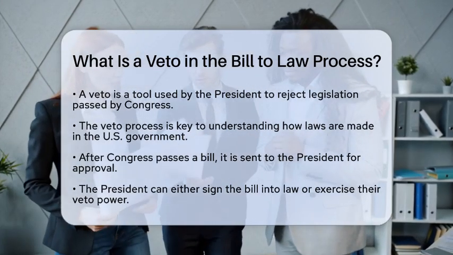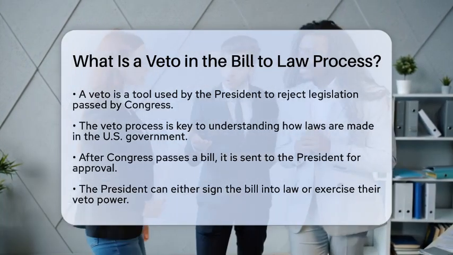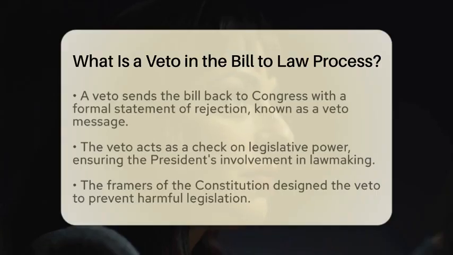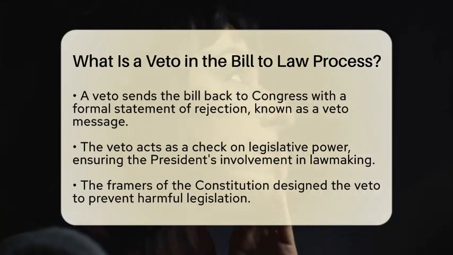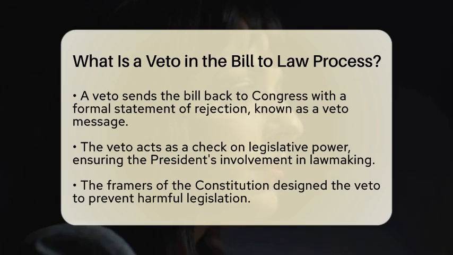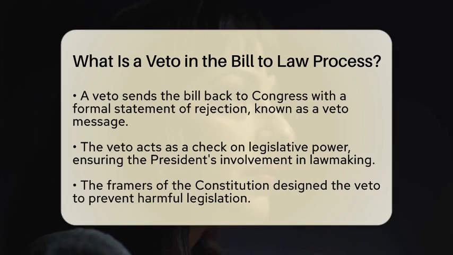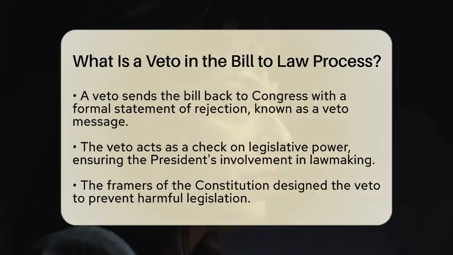When Congress passes a bill, it is sent to the President for approval. The President has several options at this point. If the President agrees with the bill, they can sign it into law. However, if the President disagrees, they can exercise their veto power. This action sends the bill back to Congress with a formal statement explaining the reasons for the rejection. This is known as a veto message.